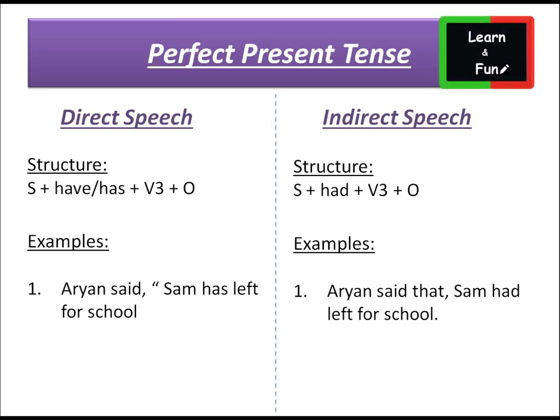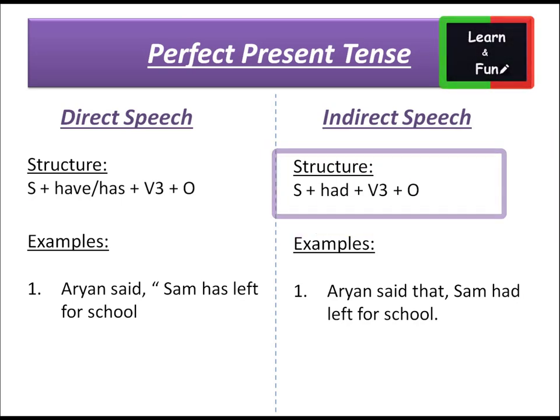And our next and last tense is present perfect tense. Let's see the structure for present perfect tense in direct speech. The structure is subject plus have or has plus verb third form plus object. Let's see the structure for indirect speech. Subject plus had plus verb third form plus object. Present perfect tense is converted into past perfect tense.